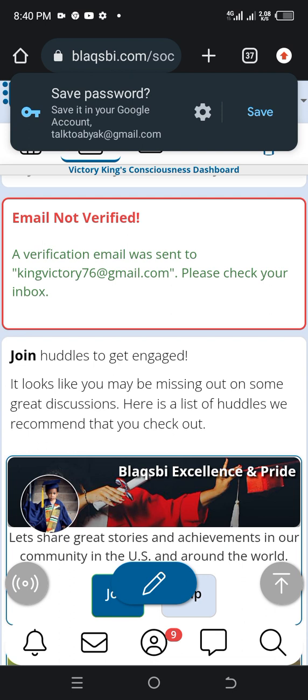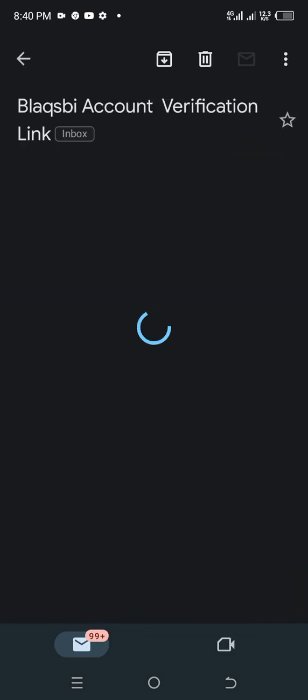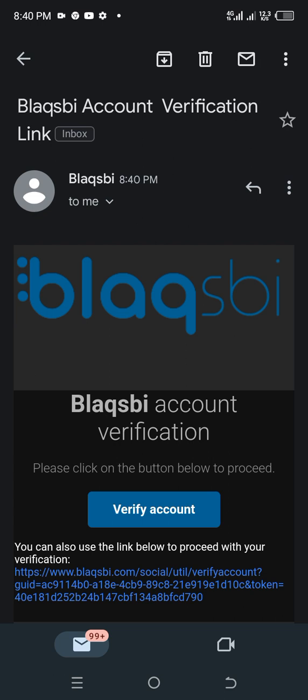This is my email and I've seen the email. So the next thing I need to do now is open the email and click on verify your account.